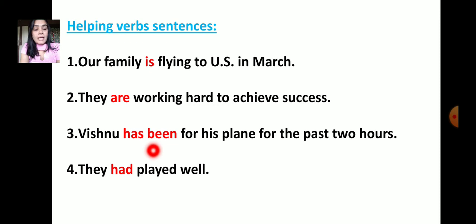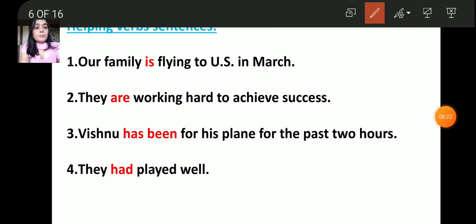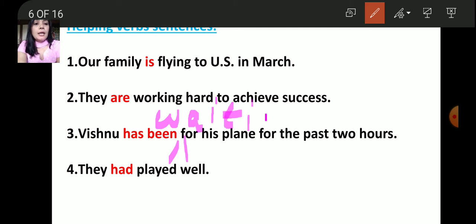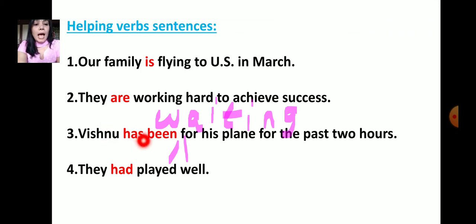Number 3: Vishnu has been for his plane for the past 2 hours. Here a word is missing: waiting. Vishnu has been waiting for his plane for the past 2 hours.